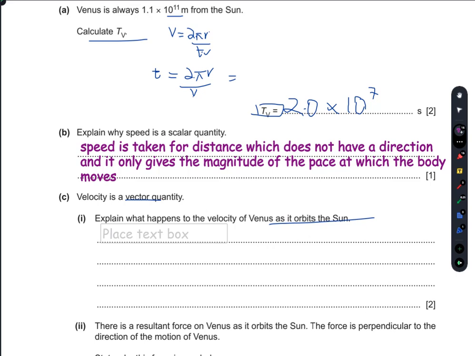What does this mean? This means that its velocity is simultaneously changing.